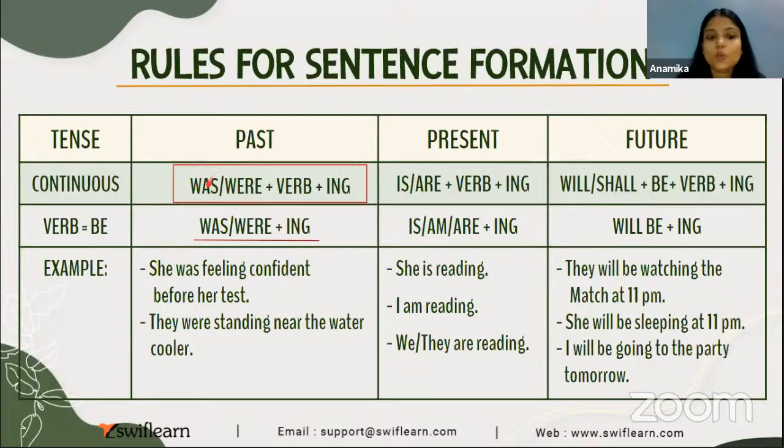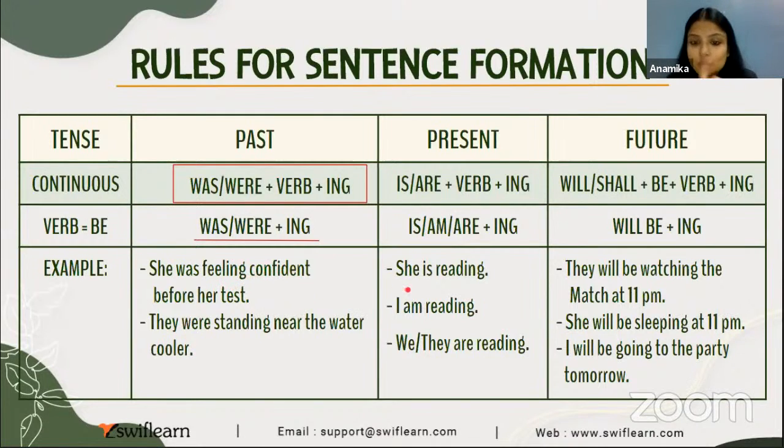So in past, what we use was verb of being plus the action word plus ing. For example, she was feeling confident before her test. So what we used was was, then we said feeling, we added ing to it, confident before her test.